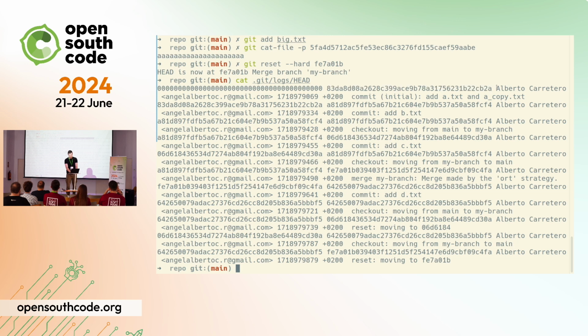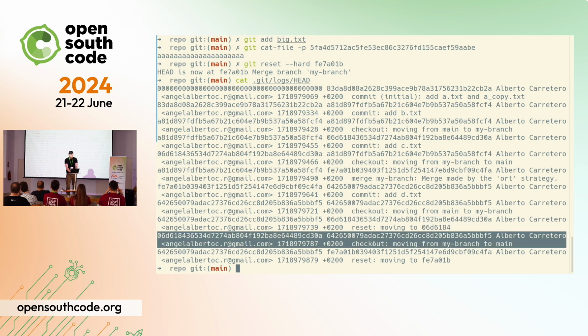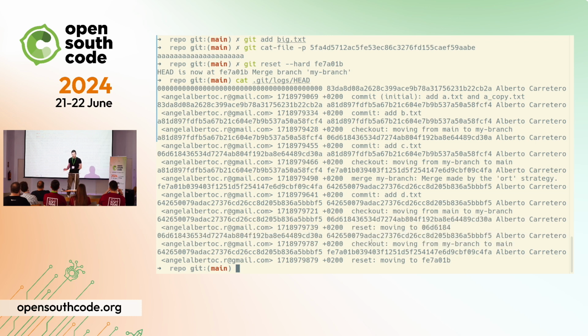And the message why we changed is basically because I committed. In this case, I committed the initial commit. In this case, I changed from this one to the next one because I added b.txt. You can see here that at some point I also did a reset. At some point I did a checkout. So going back to the previous commit is so common that it is stored in the logs.